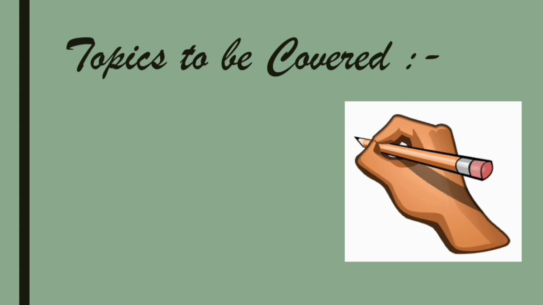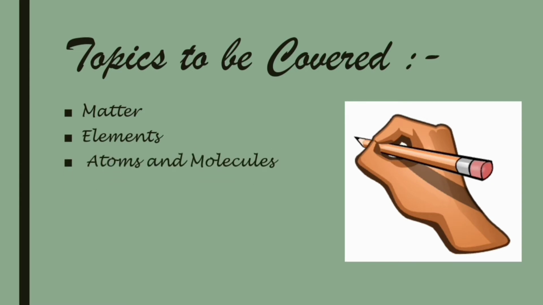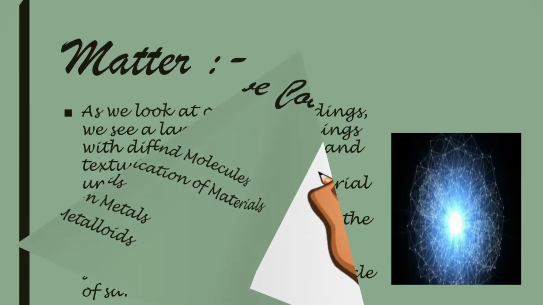Okay, so first of all, let's see what are the topics that we are going to cover in this particular video. First, we will learn what is matter. Second, we will discuss elements. Third, we will learn about atoms and molecules. The fourth topic is classification of materials. And fifth, metals. Sixth, non-metals. And the last topic is metalloids. So, let's start with it.